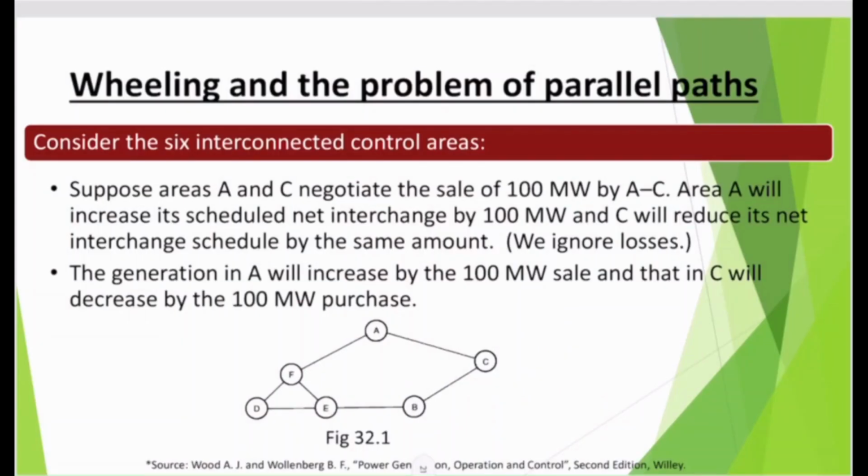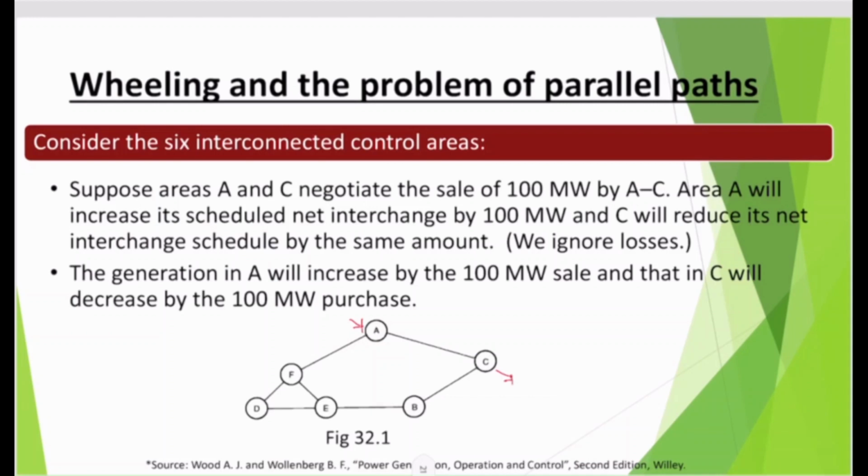Now consider the example shown in diagram 32.1, that is basically 6 locations A, B, C, D, E, F. Suppose area A and C negotiate to sell 100 megawatt from A to C. That means there is a negotiation between 2 different parties.